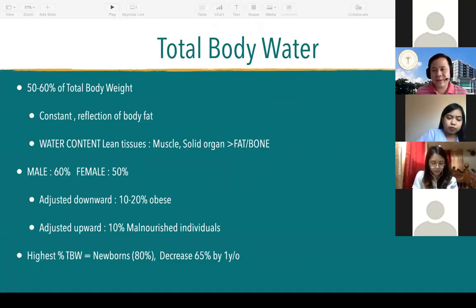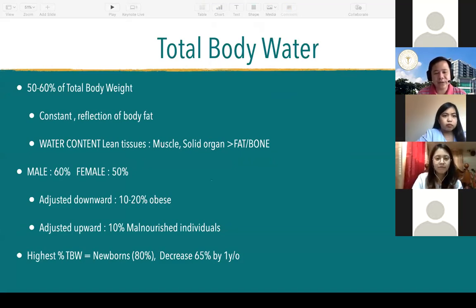Okay, before we start talking about other things about fluids and electrolytes, we need to know the total body water we have as humans, as for your patients. Total body water is 50 to 60% of your total body weight. It is usually constant, but it reflects the amount of body fat you have. Water content is greater in lean tissues such as muscle and solid organs compared to fat and bone.